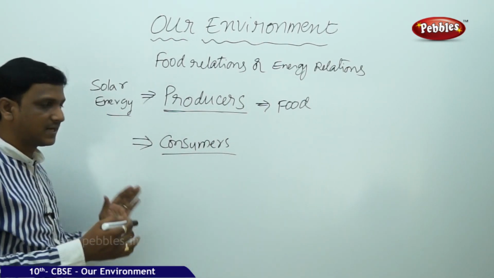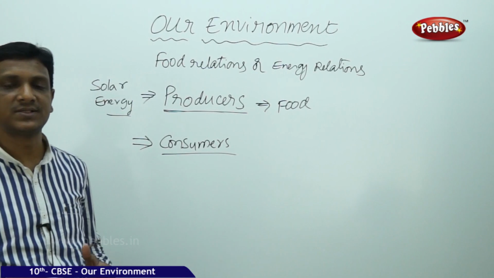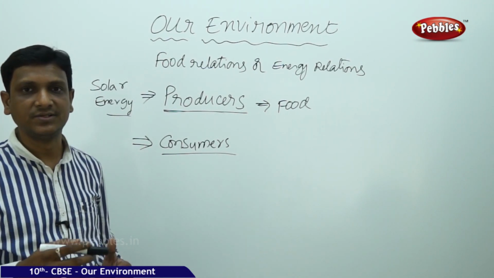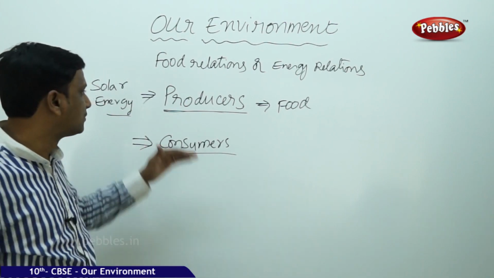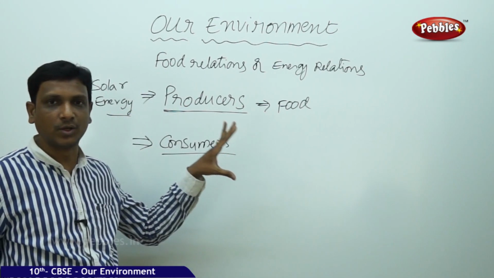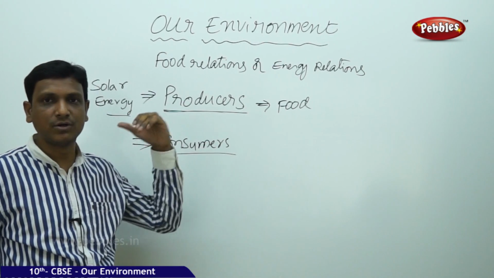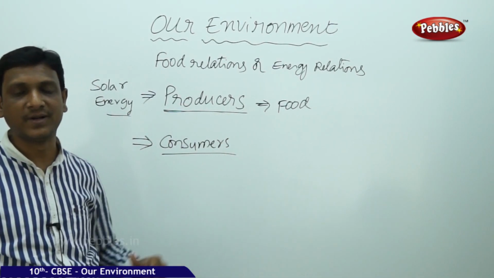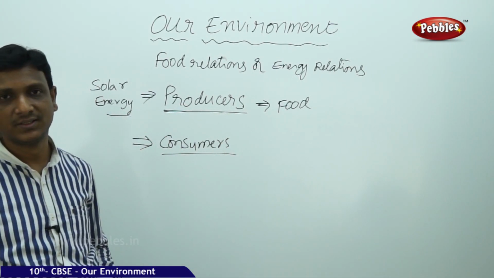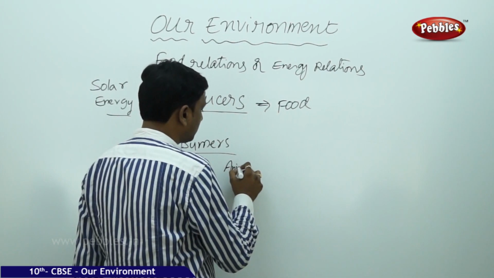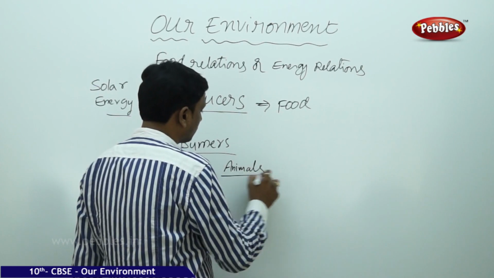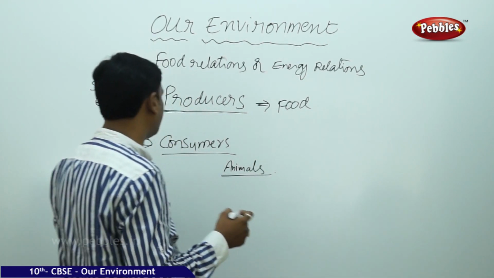Again, in the consumers, there are so many levels: primary consumers, secondary consumers, tertiary consumers. Anyway, we will see that relation later. So the second group is consumers. Consumers are the organisms which depend on other organisms for their food requirements or energy requirements. Consumers, you can take all animals including humans and many microorganisms, all these are consumers.